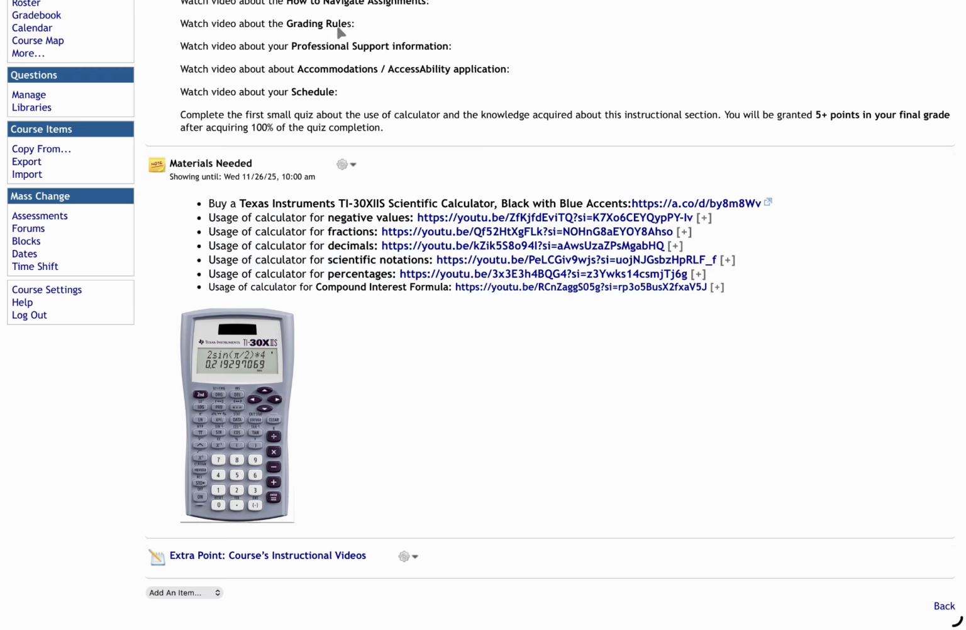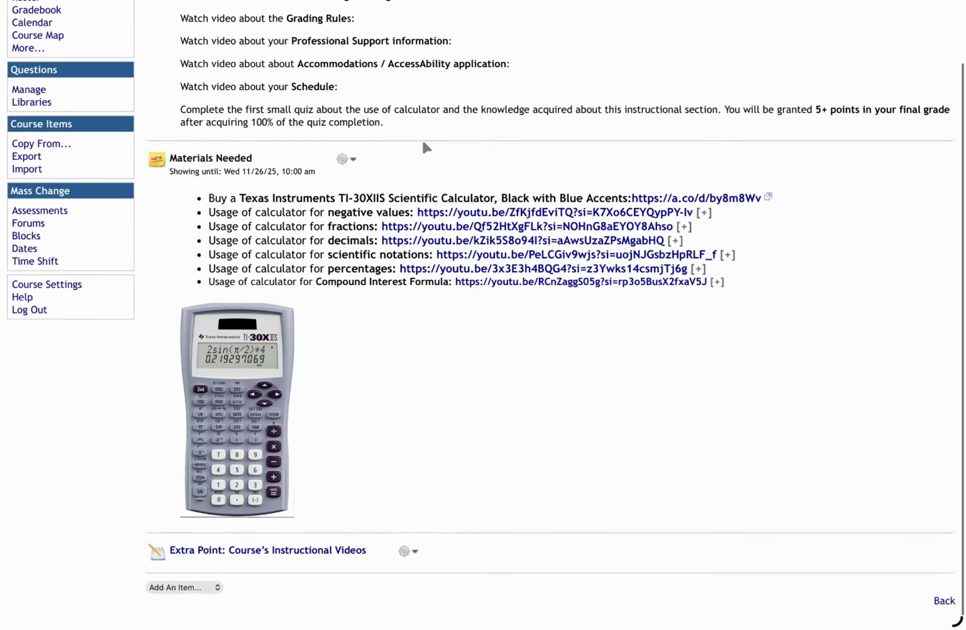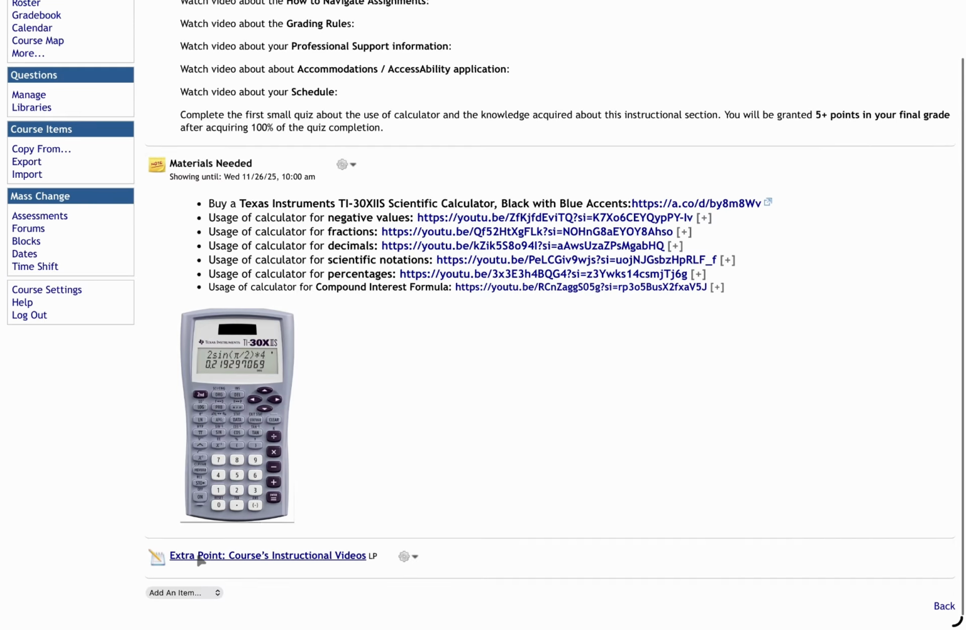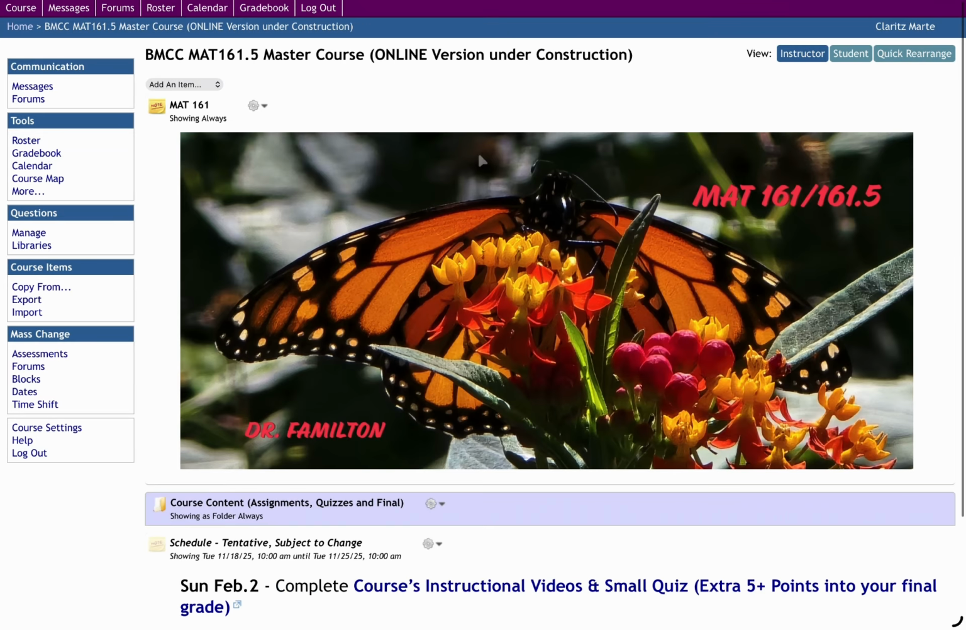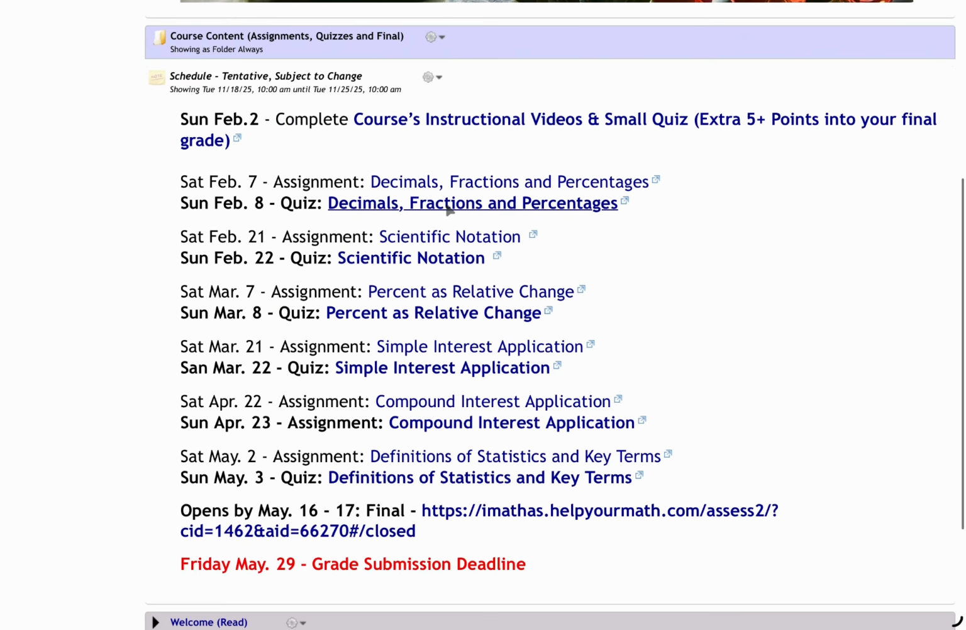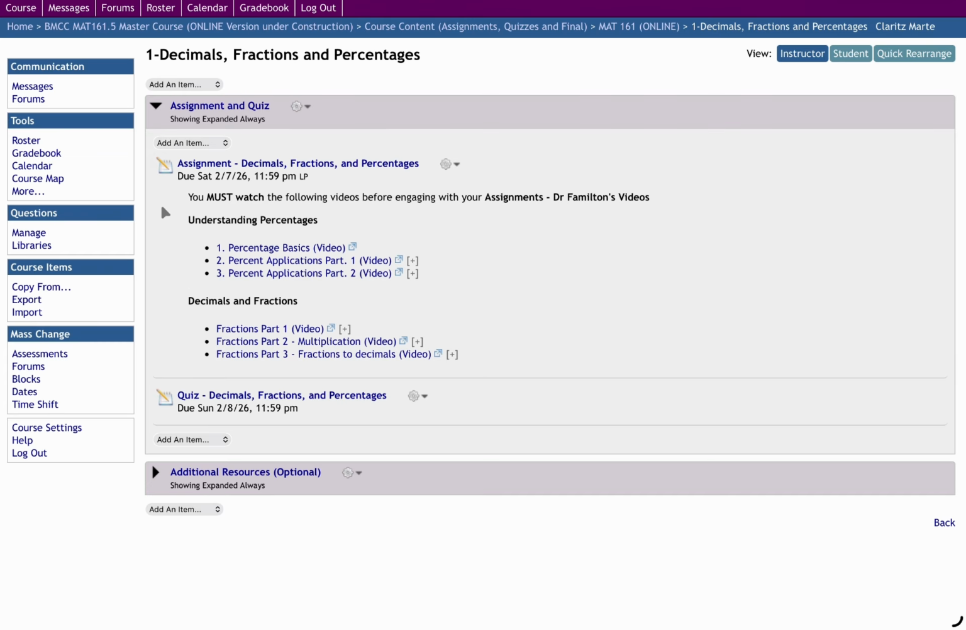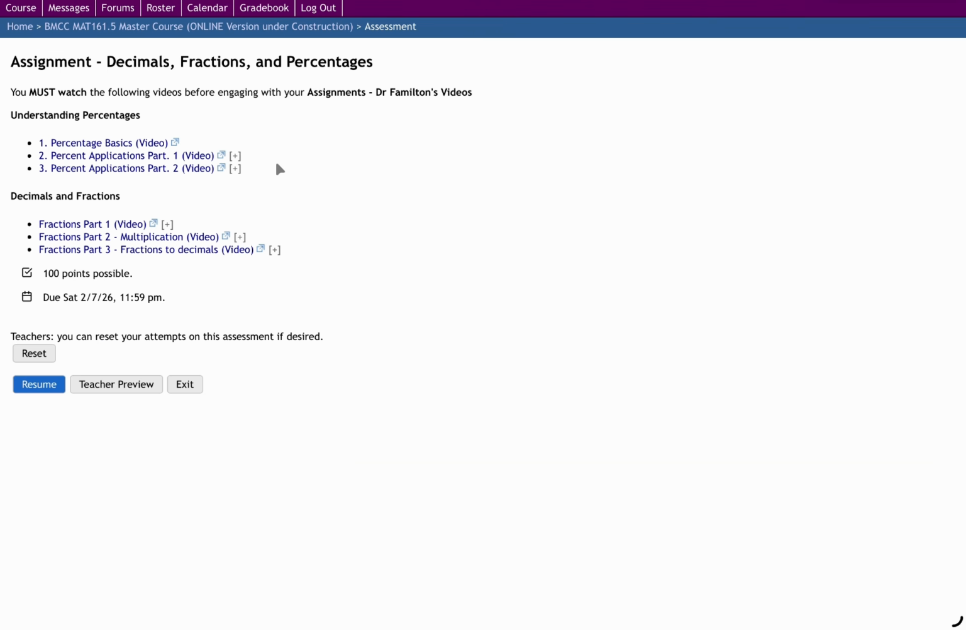Once you watch, all the videos are going to be attached to this assignment. You're going to open the first assignment and complete it. Another important piece of information: if you jump into your first assignment, which is due February 7th, you are going to have a sequence of videos here for you to watch before your assignment. So this is your assignment: decimals, fractions, and percentages.